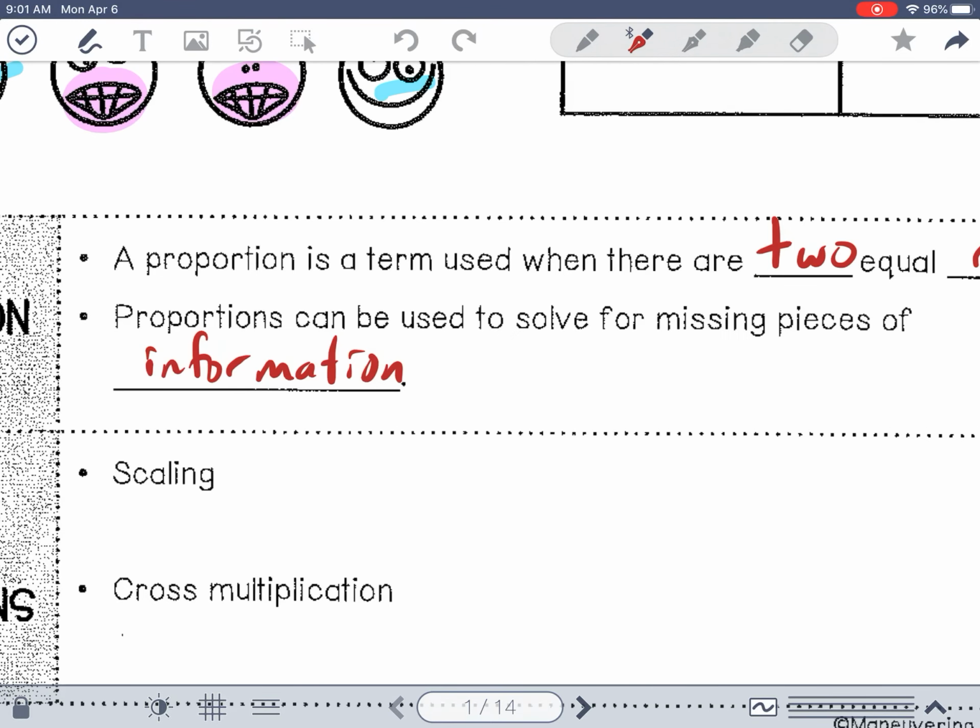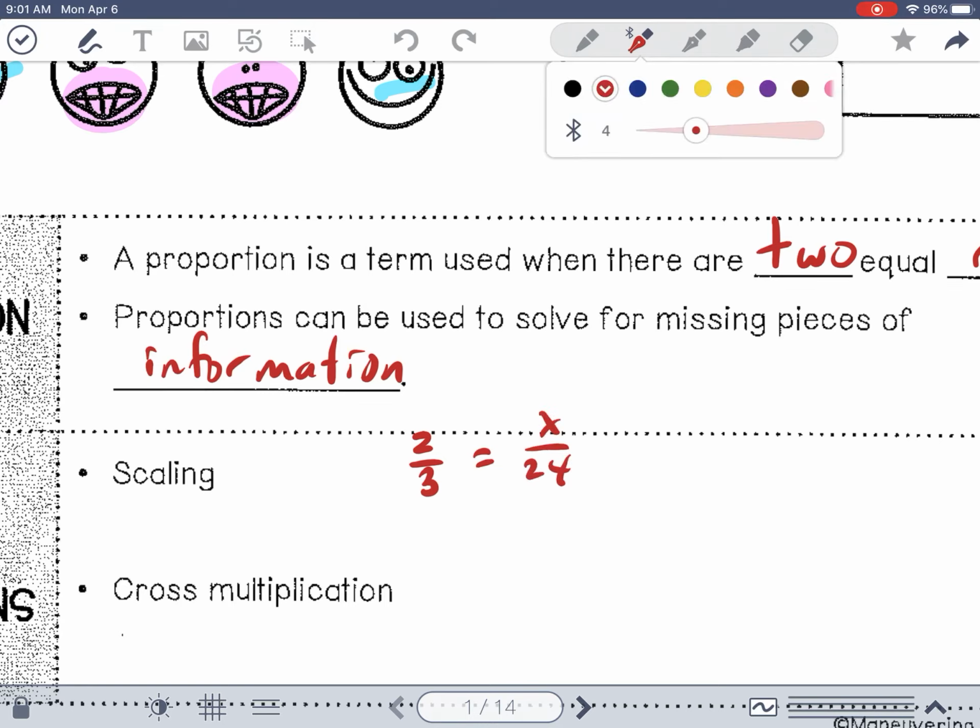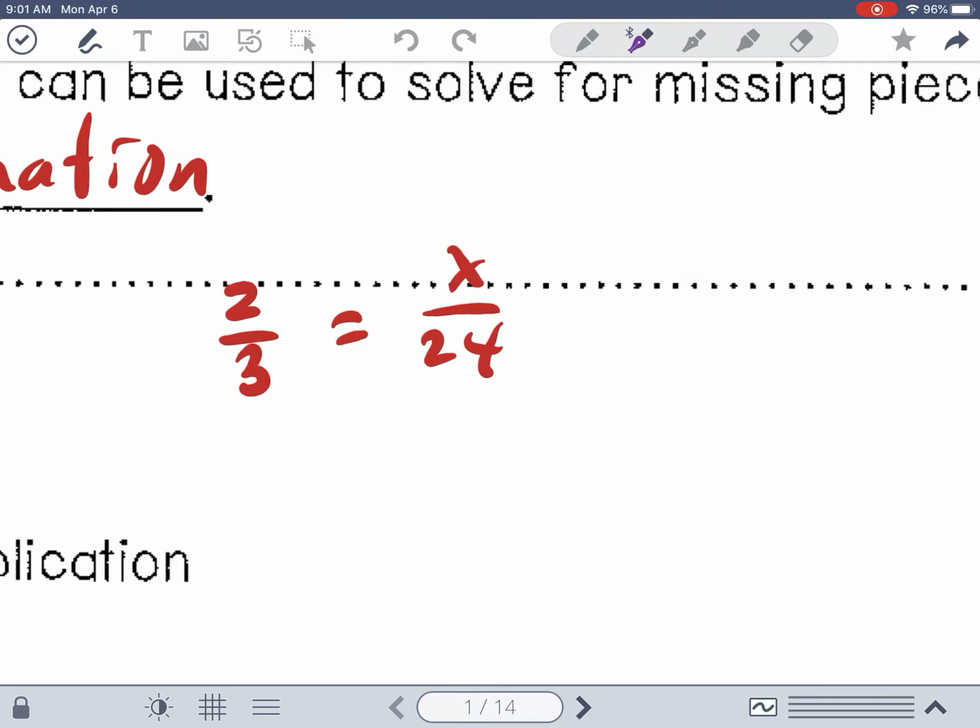So if you remember scaling, okay, 2/3 is equal to x over 24. There's some folks that like purple, so I'm going to use purple. Okay, if you remember, scaling says 3 times something, so 3 multiplied by what gives you 24? Good, it's 8.